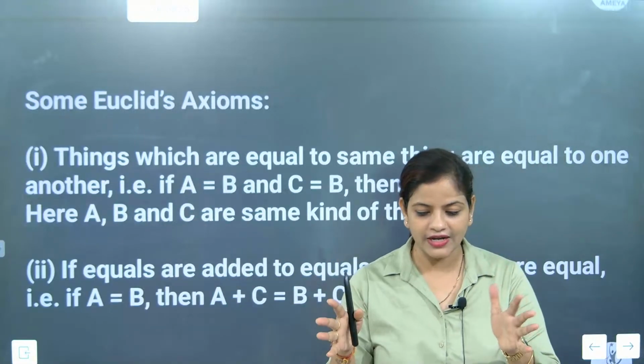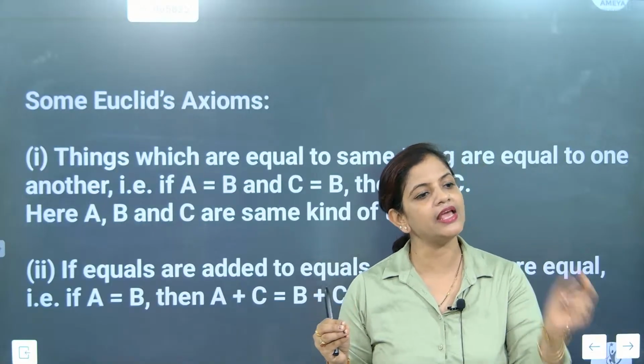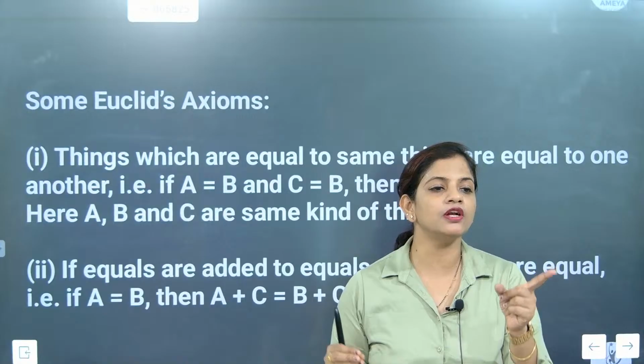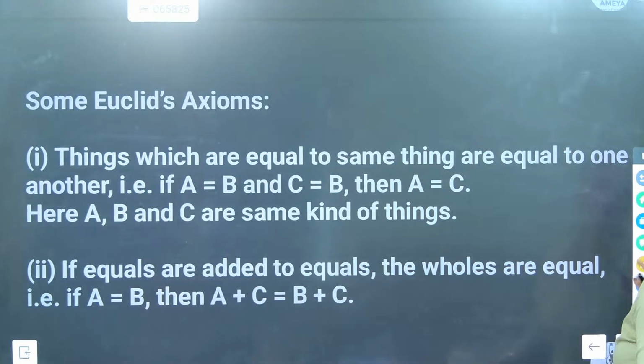I hope you have understood this one. A simple part in a simple example. A is equal to B. B is equal to C. But how are we going to write it? In mathematics, how are we going to write it better?